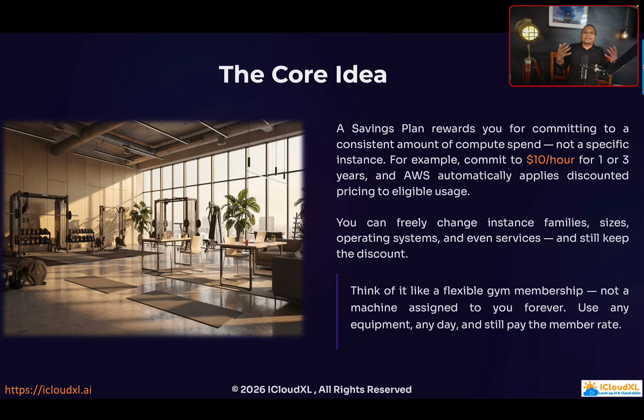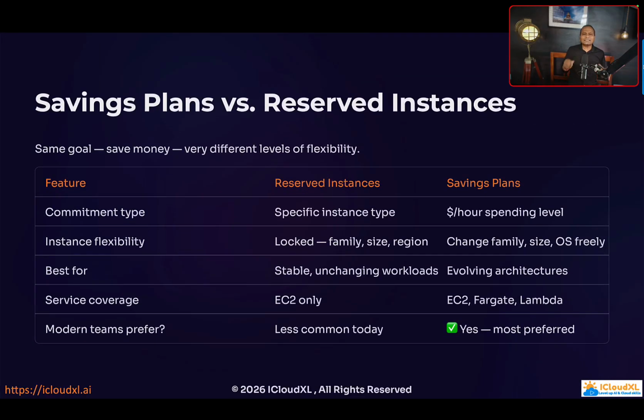The core idea of Savings Plans is to just commit to a certain spending level, a dollar spending level. You can freely change instance families, sizes, and the operating system whenever you want during that commitment period of 1 year or 3 years. That's the core idea, and it gives a lot of organizations the flexibility to change their infrastructure, architecture, and everything related to the business. Now let's understand the key differences.